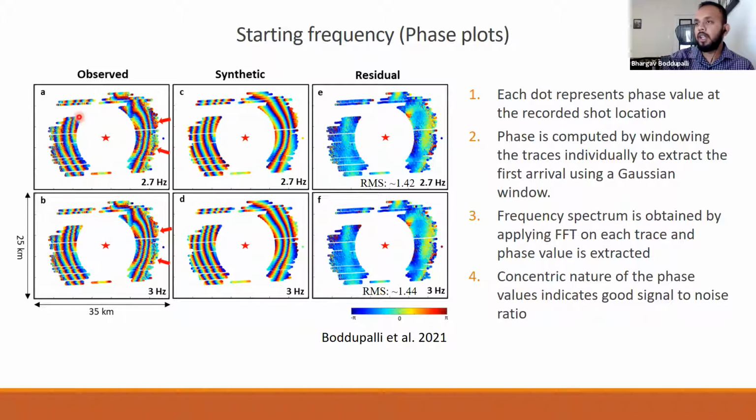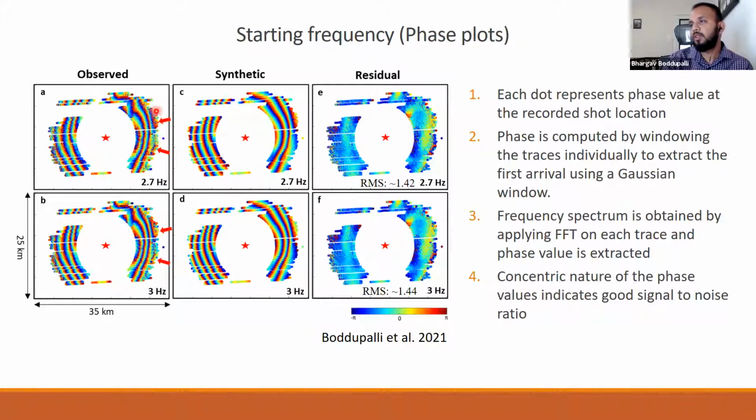We extracted the first arrivals at each shot location, used a Gaussian filter, applied a Fourier transform and extracted the phase at the given frequencies. We did this at 2.7 hertz and 3 hertz for both observed and synthetic data. The general rule is that the phase change should be concentric in nature, like seen here, when the data quality is good. When the data quality is poor, they tend to become more chaotic, like we can see here at the 15 kilometers offset.